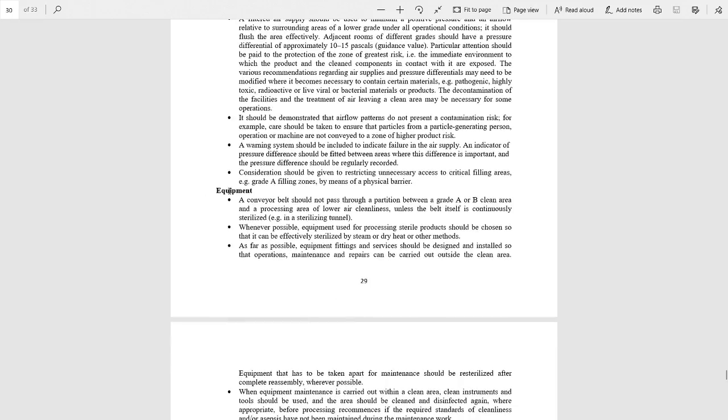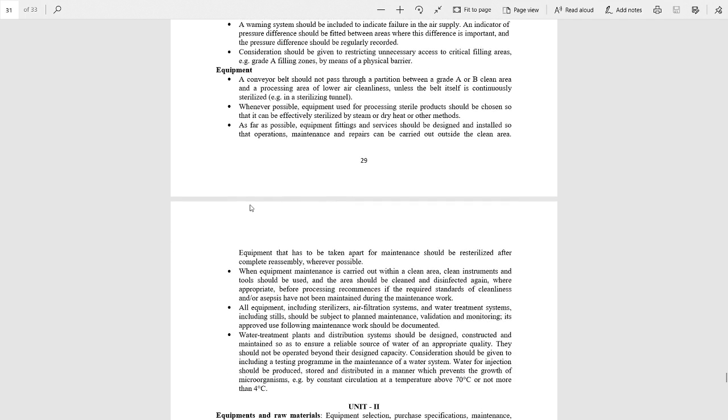Now we will discuss equipment, how equipment can help in sterilization, or how equipment is sterilized. A conveyor belt should not pass through a partition between grade A and grade B clean area and a processing area of lower air cleanliness. Whenever possible, equipment used for processing sterile products should be chosen so that it can be effectively sterilized by steam or dry heat or other methods. As far as possible, equipment and services should be designed.